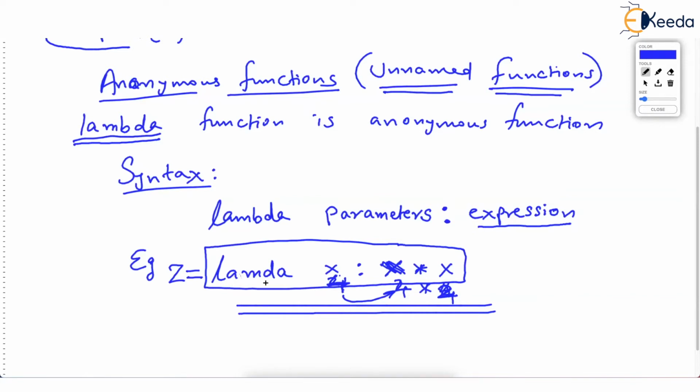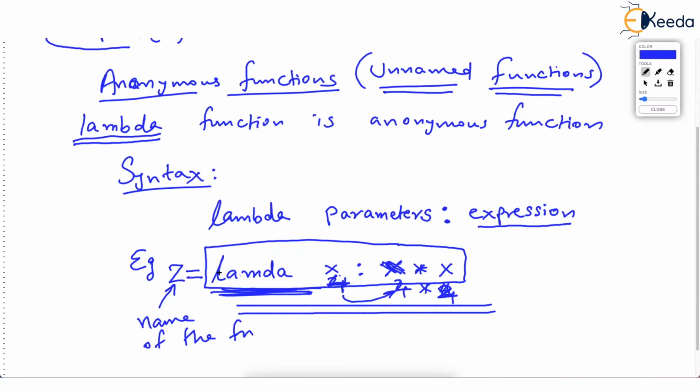So when you use a lambda function, just writing it is of no use unless you assign that lambda function to some variable like z. Any variable you can take. Now z is as good as the name of the function. Previously, first we had an unnamed function. This function does not have a name. Then we have assigned it to z, and z is as good as the name of the function.